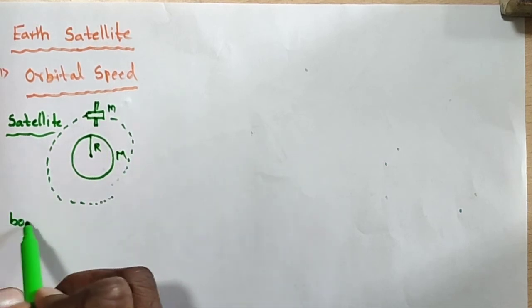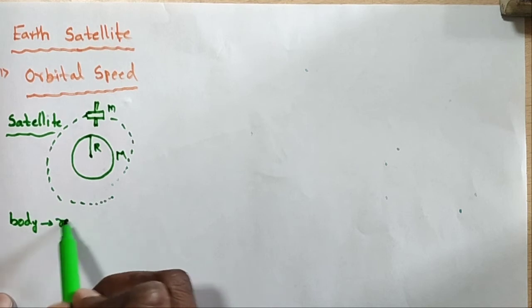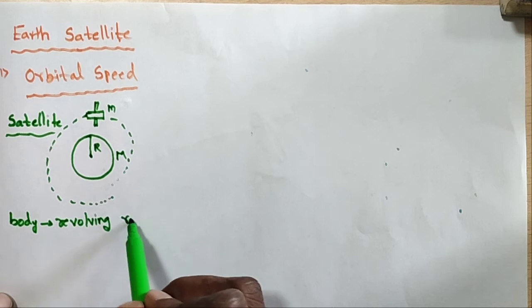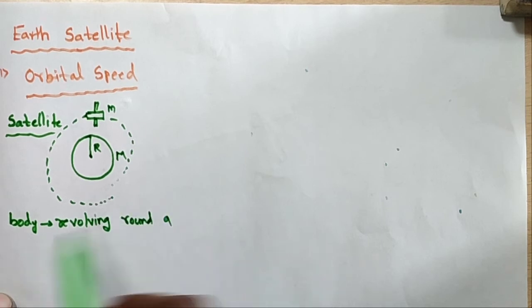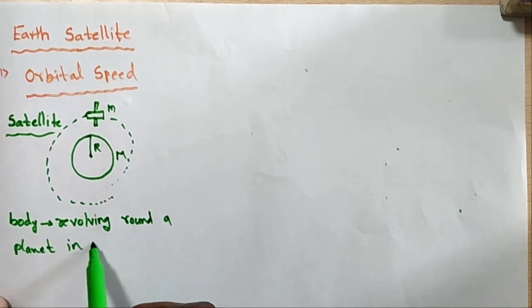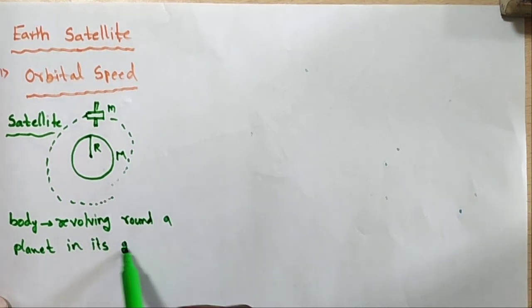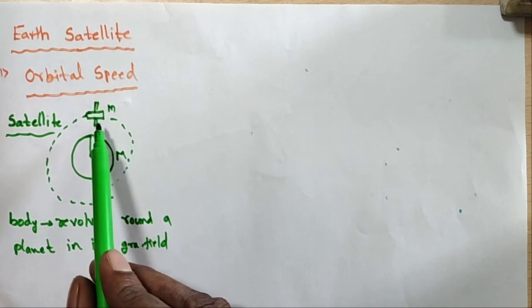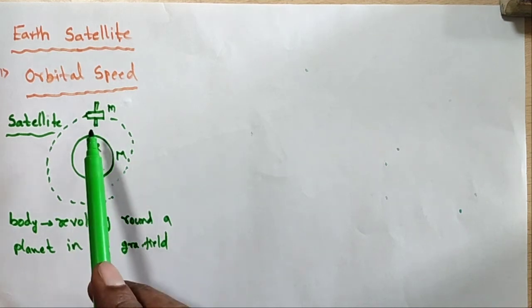The body revolving, which means rotation, around a planet in its gravitational field, is called a satellite.